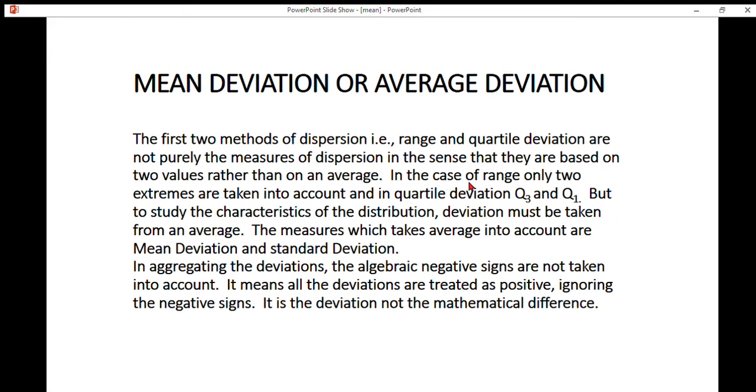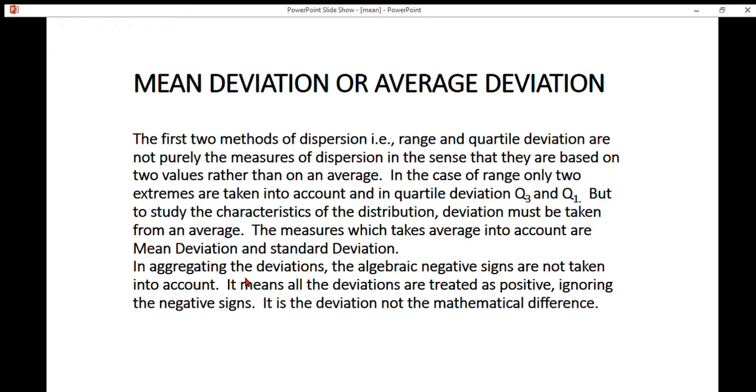In the case of range, only two extremes are taken into account, and in quartile deviation, quartile 3 and quartile 1. But to study the characteristics of the distribution, deviation must be taken from an average. The measures which take average into account are mean deviation and standard deviation.